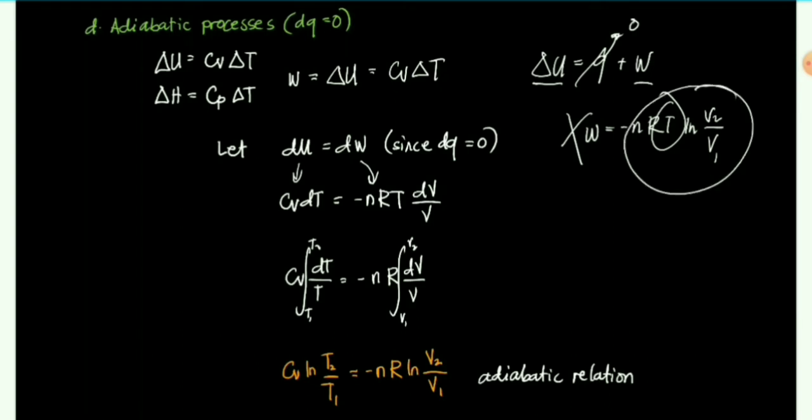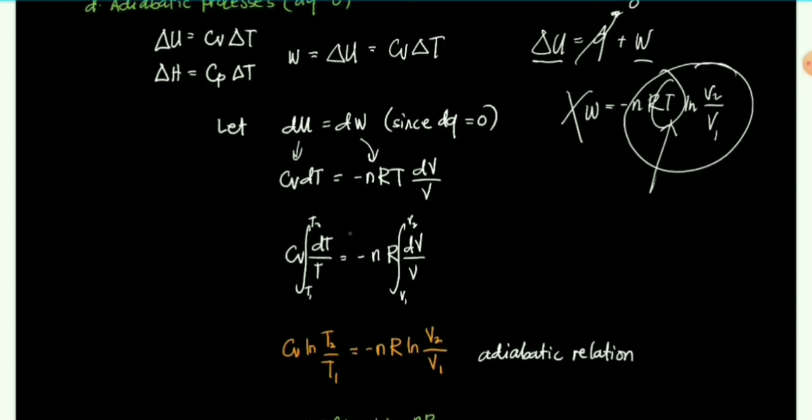Kasi kapag in-integrate mo siya, ibig sabihin na i-vary mo na siya all throughout the volumes. Kapag na-i-vary mo na siya throughout the volumes, ibig sabihin nagba-vary din yung temperature. Hindi pa yun nangyayari dito. Okay? So, pwede pa natin siyang ilagay dito. Okay? So, by substituting, we have CV dT is equal to negative nRT dV over V. So, kapag in-integrate natin siya both sides, pero bago natin siya integrate, ililipat muna natin yung temperature dito sa kabila. So, magiging CV dT over T is equal to negative nR dV over V.